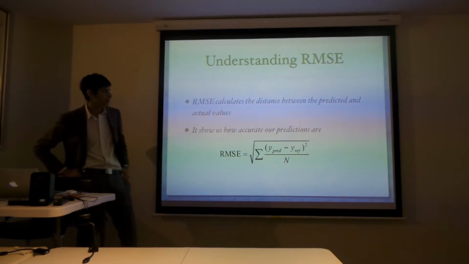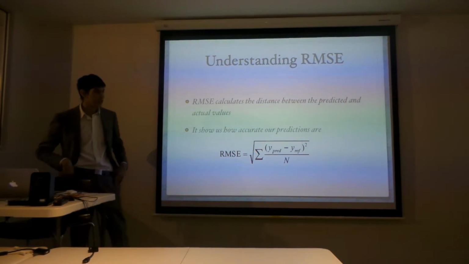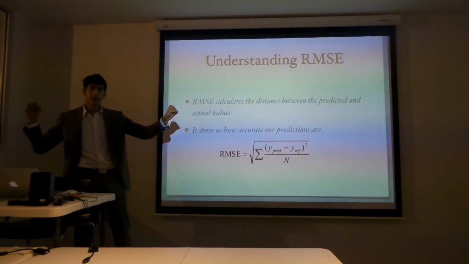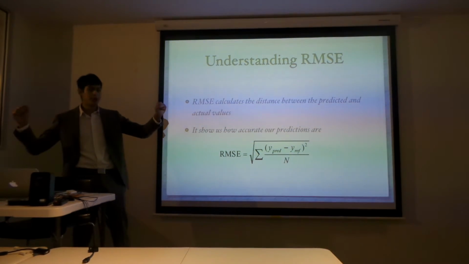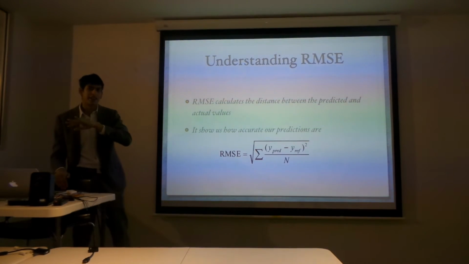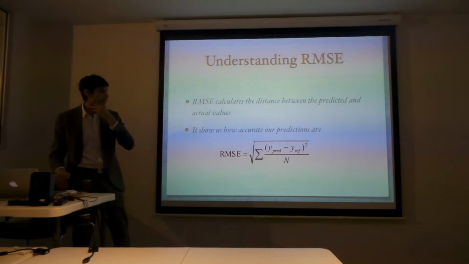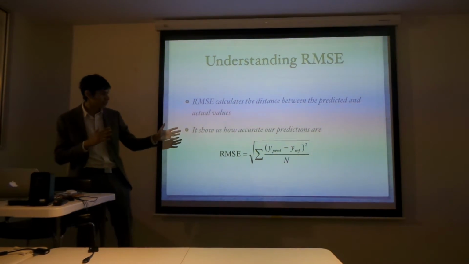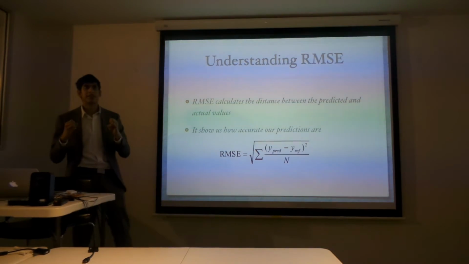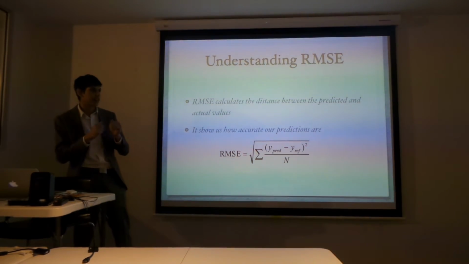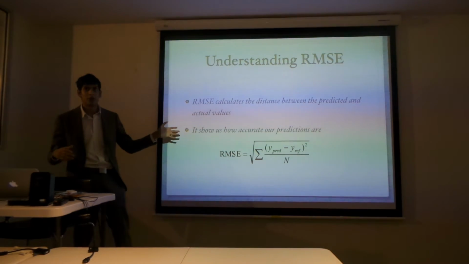Now I talked about mean squared error before, which is the distance between the actual and the predicted. Now the root mean squared error is the square root of that. So it's basically showing you the same thing, except it's scaling it down to where you can analyze it to compare to your model.